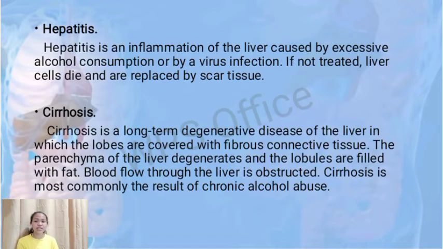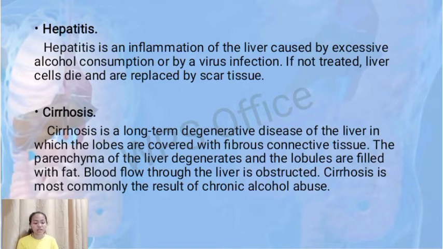The first is hepatitis. Hepatitis is an inflammation of the liver caused by excessive alcohol consumption or by virus infection. If not treated, liver cells will die and are replaced by scar tissue. The second one is cirrhosis.